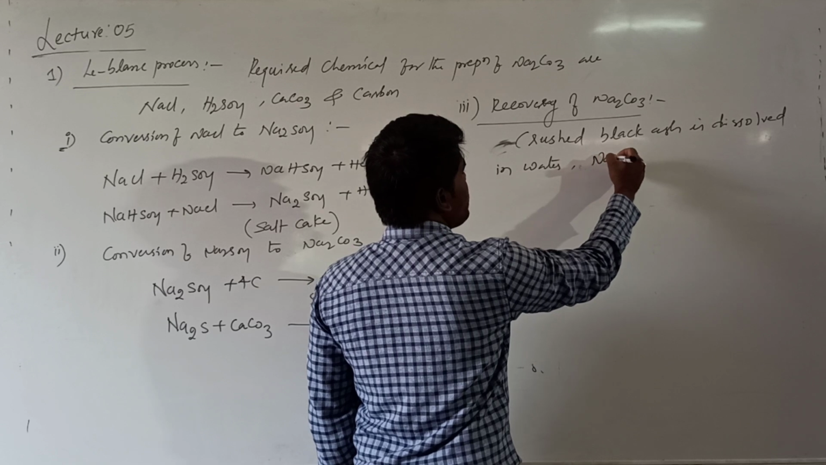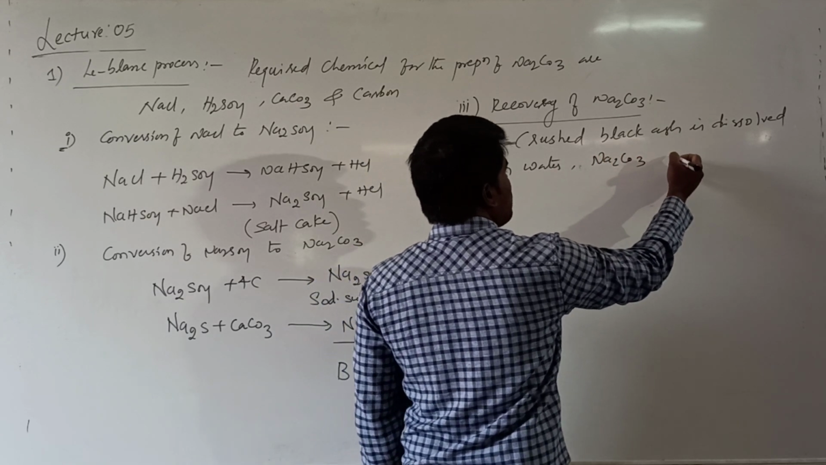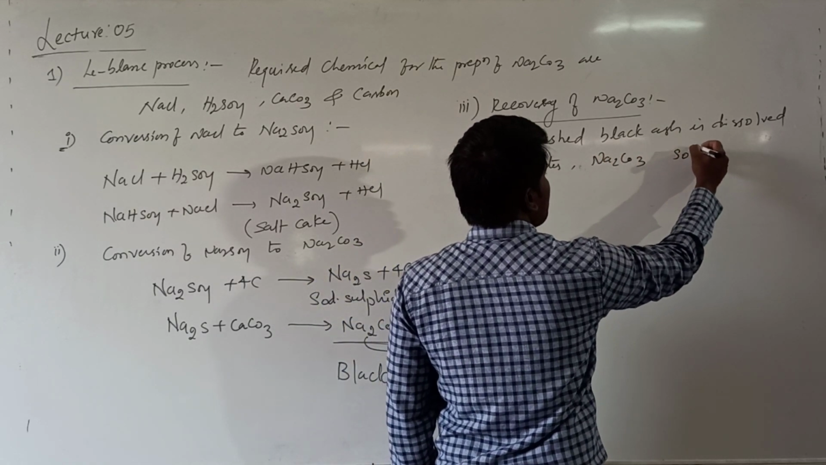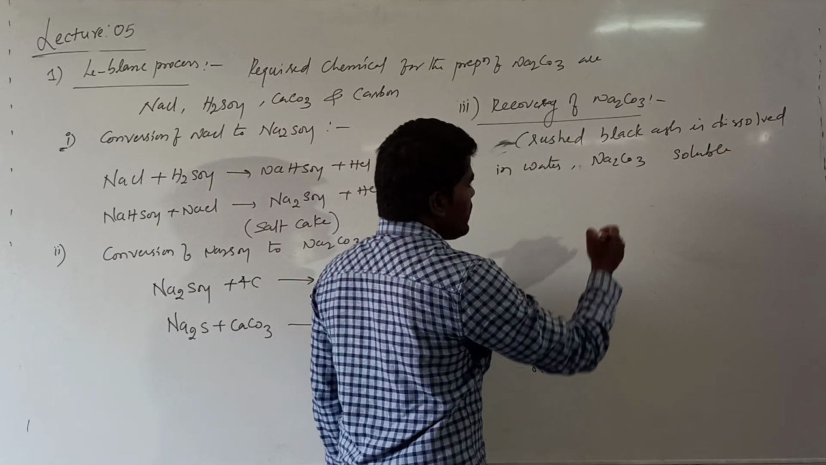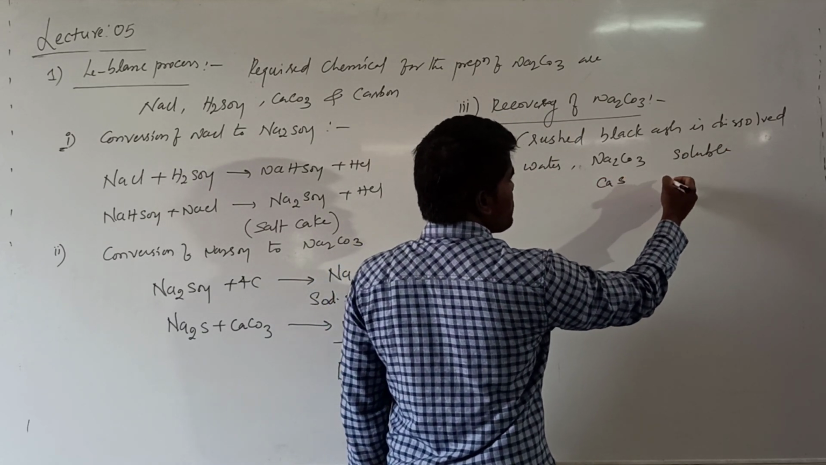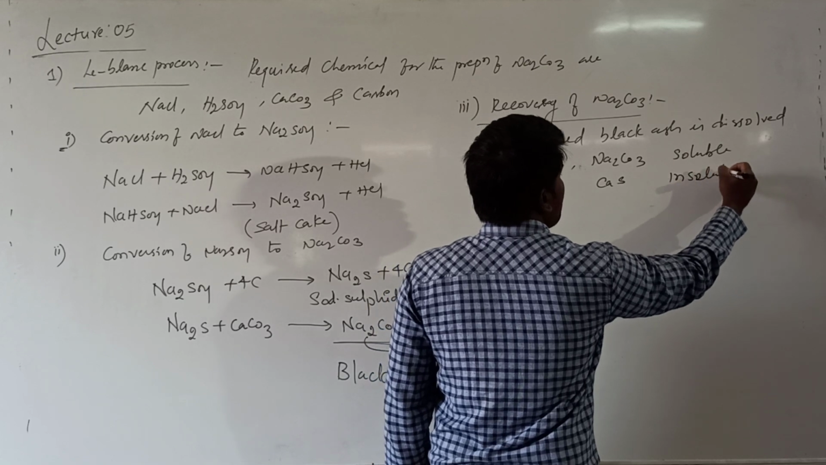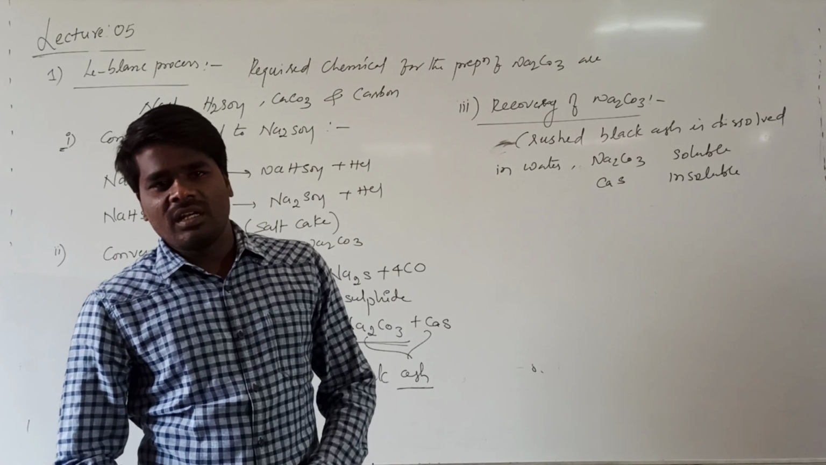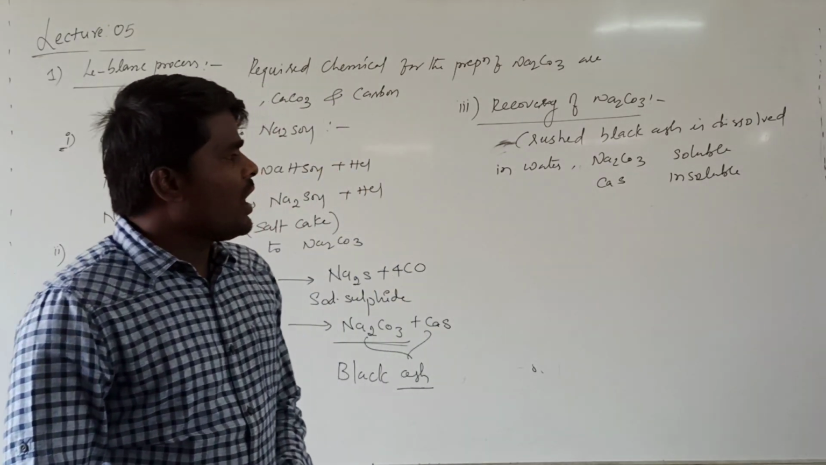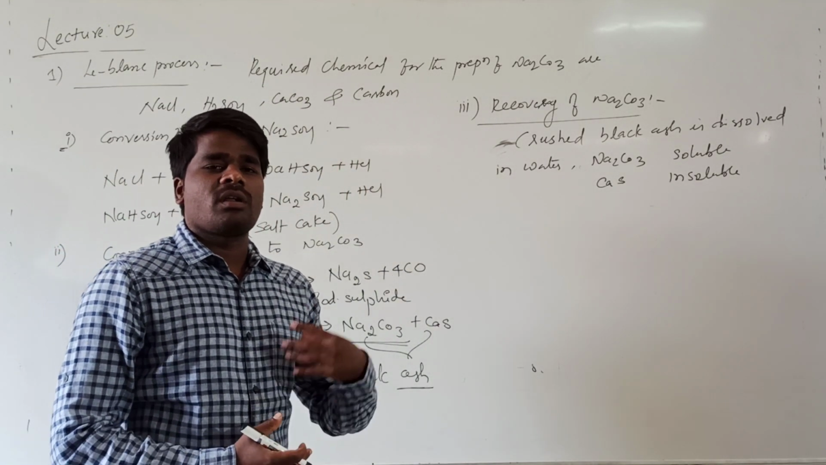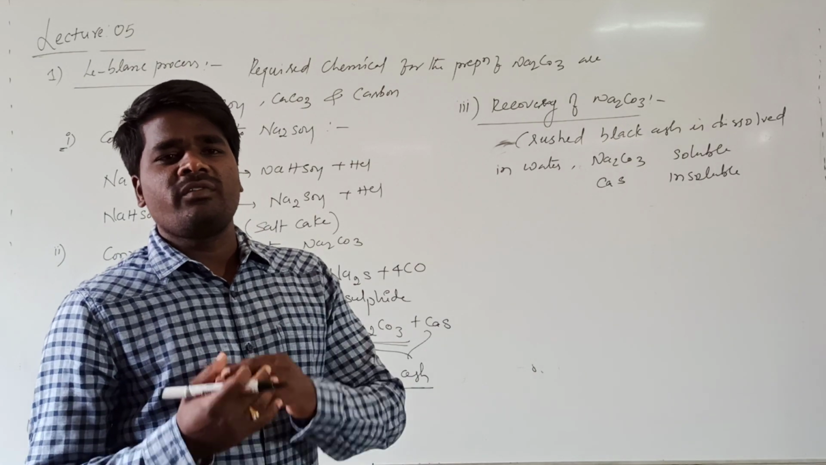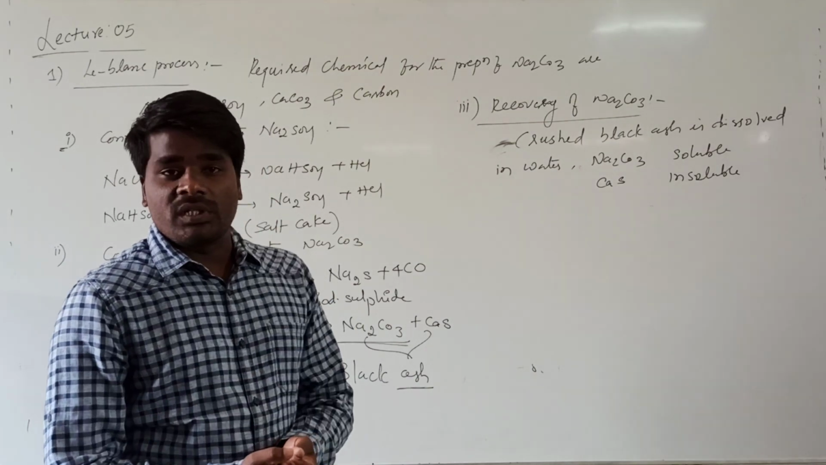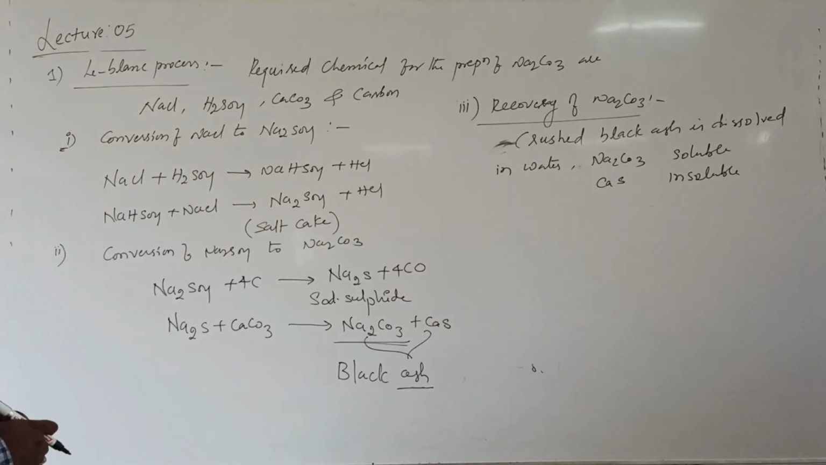Then what happens? Na2CO3 is soluble and completely dissolves, whereas calcium sulfide is insoluble. On filtration, the calcium sulfide will be removed from the solution. On evaporation, excess water will be removed and you will get crystals of Na2CO3. This is the first method of preparation, the Leblanc process of preparation of sodium carbonate.